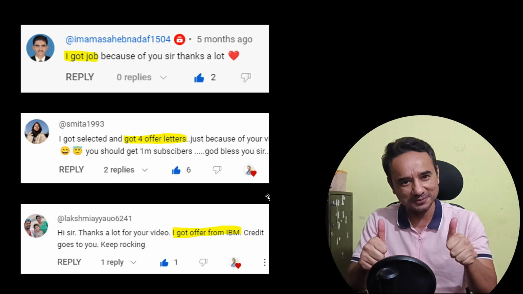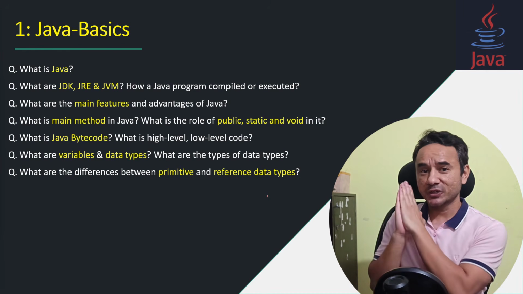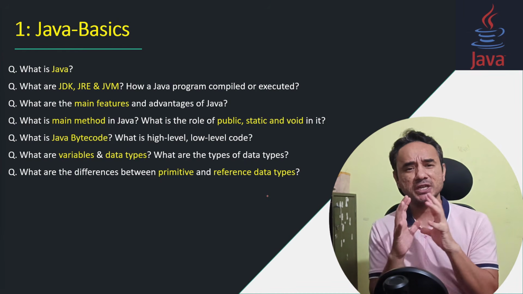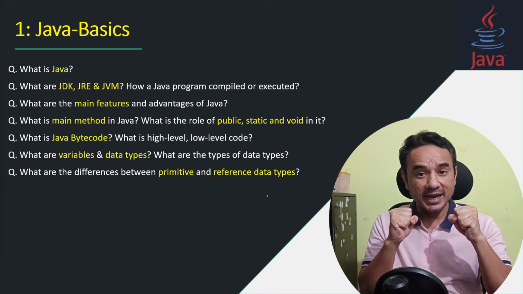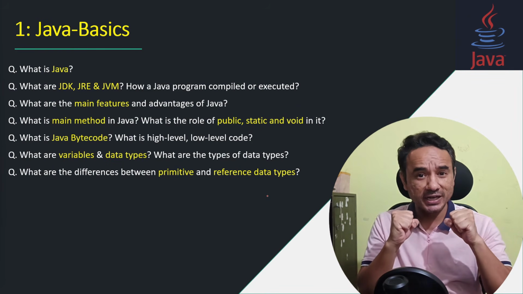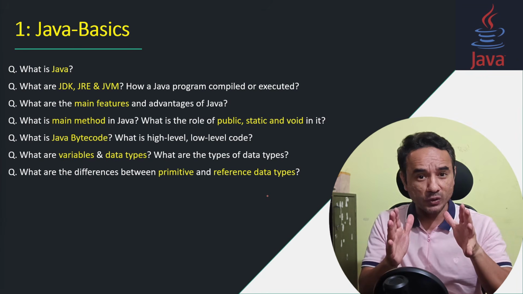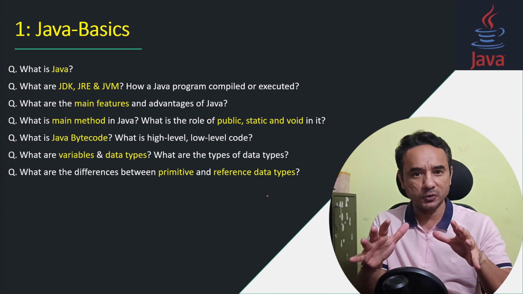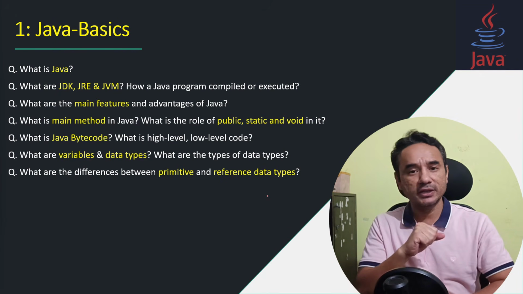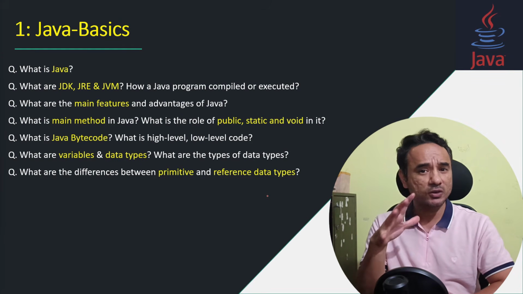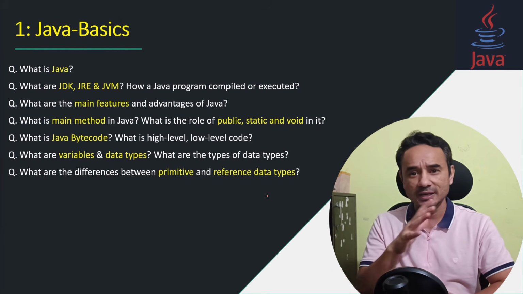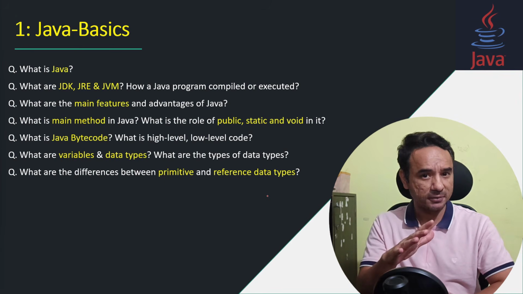For that, I am sharing the top 30 interview questions which are like the foundation and the minimum eligibility criteria which you must know before attending any Java interview. Okay, so here in the first chapter, we will cover 7 questions on Java basics like JDK, JRE, JVM.